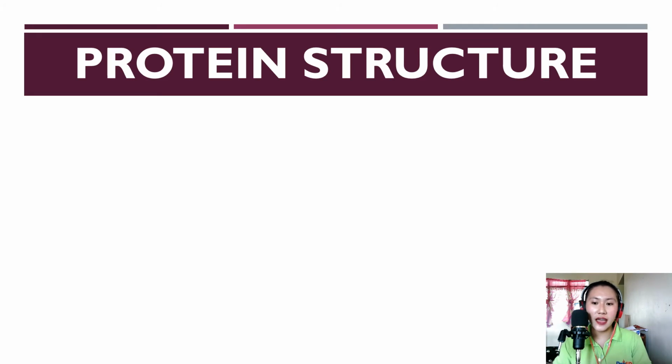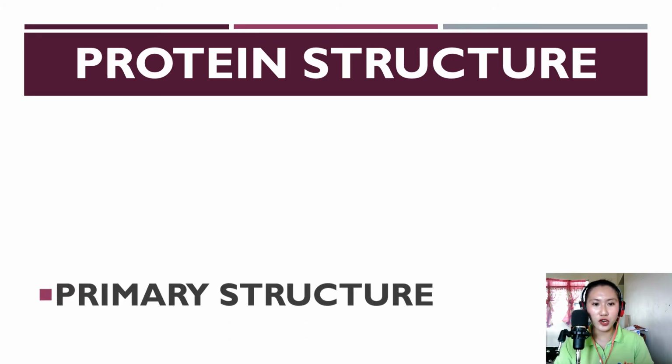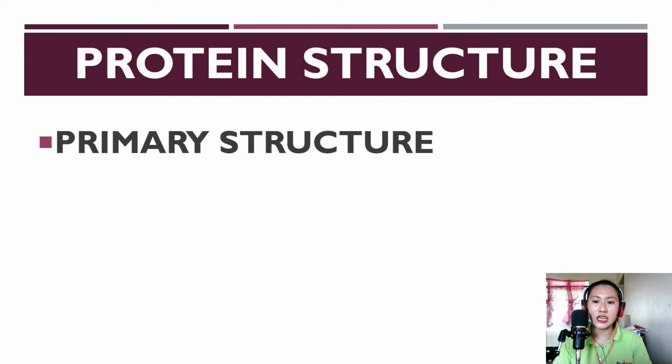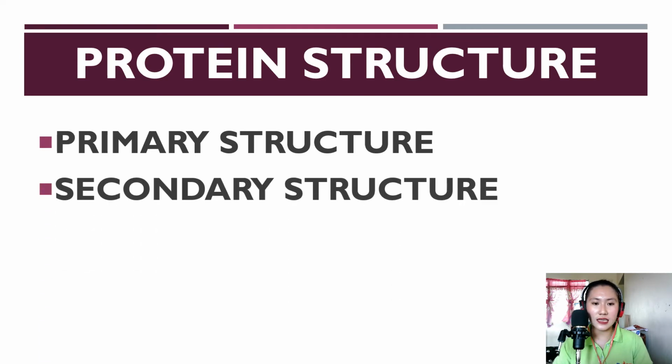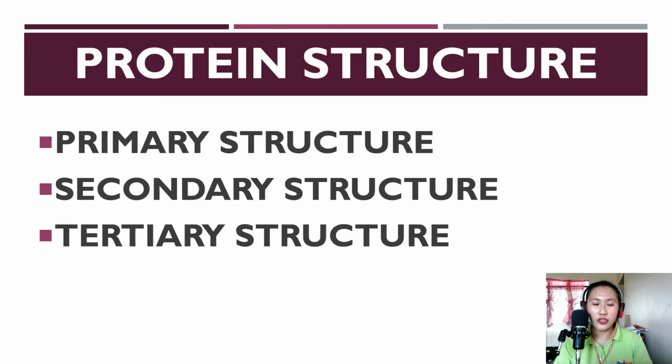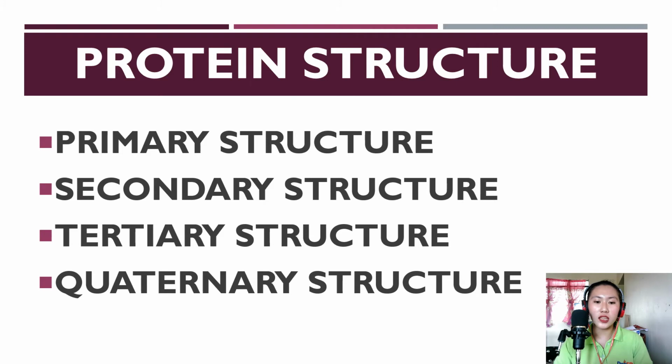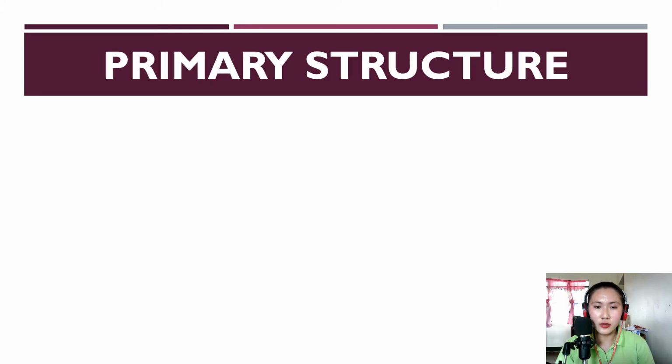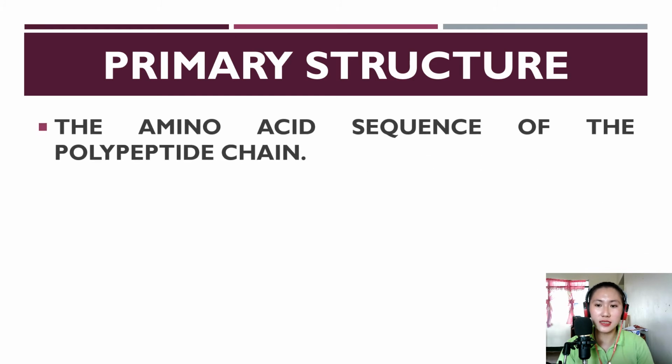So protein has four structures. First, we have the primary structure. Next is the secondary structure. Third is the tertiary structure. And fourth is the quaternary structure. This structure has a lot to do with the protein function. So the first structure of protein is the primary structure. It is the amino acid sequence of the polypeptide chain.